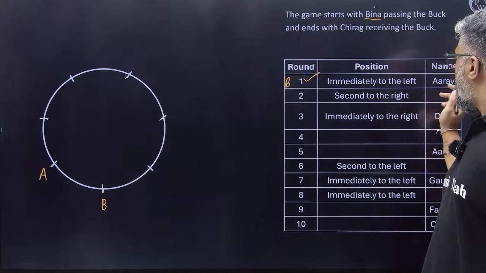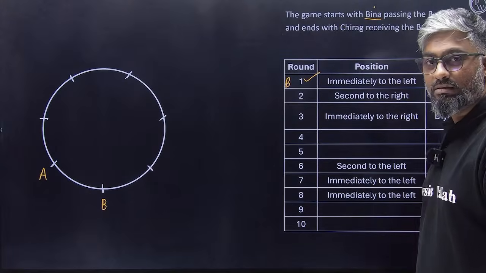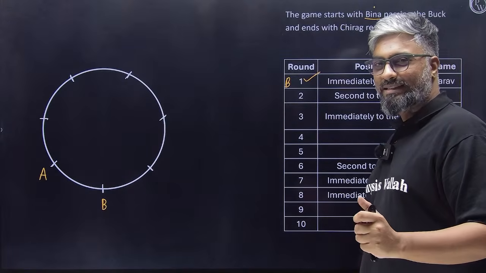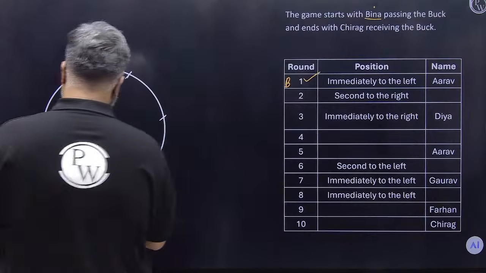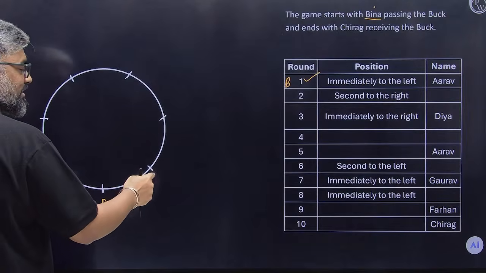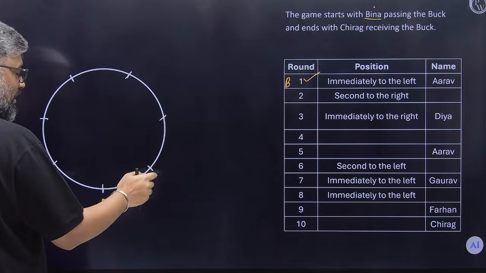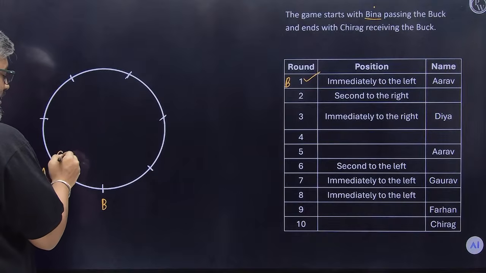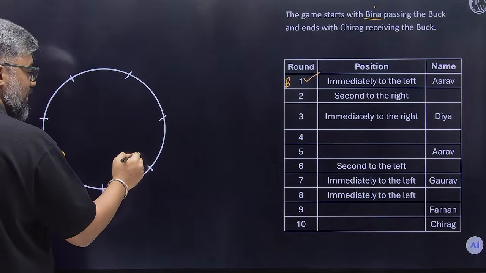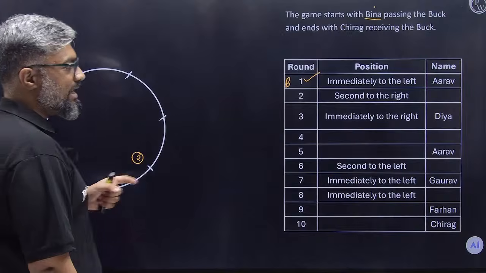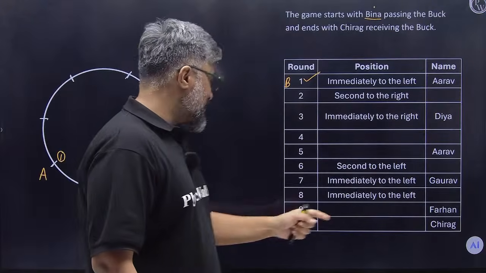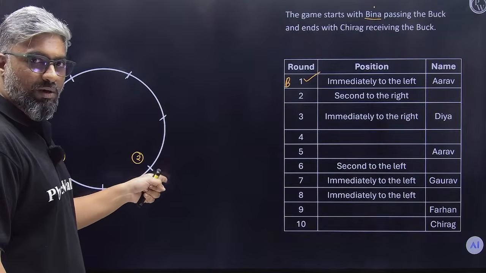Next they are saying Arav is passing second to the right. So first right is Bina, second right is here. This is where Arav is passing. So this is where round 1 ends. This is where round 2 ends. I don't know who's going to come here because that name is not known to us. But someone is coming here. We don't know who.